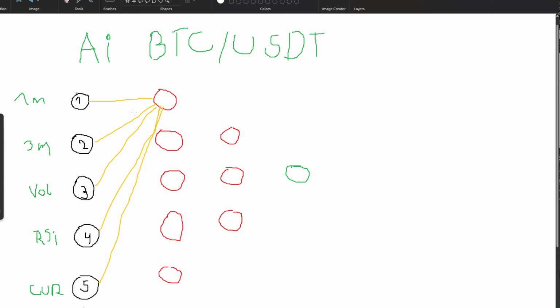weight values. So what it means is that this neuron, in a random learning process, could see that there's less impact of the 1 minute price candle, but more impact of RSI and the 3 minute candle, or maybe volume. So the first neuron has some kind of weight balance between all those inputs, which is basically a mathematical formula.